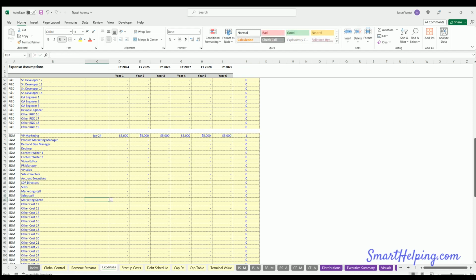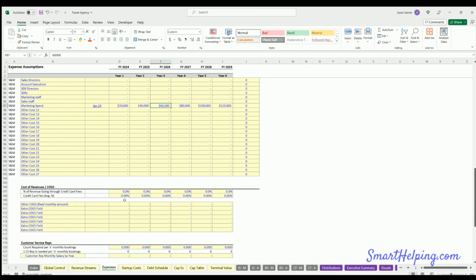Expedia is doing billions of dollars a year in ad spend, but let's just say to start out maybe 20,000 a month and going up from there, maybe doubling it each year. That's going to be a big line item cost for any travel agency, especially in the online space. It's super saturated.